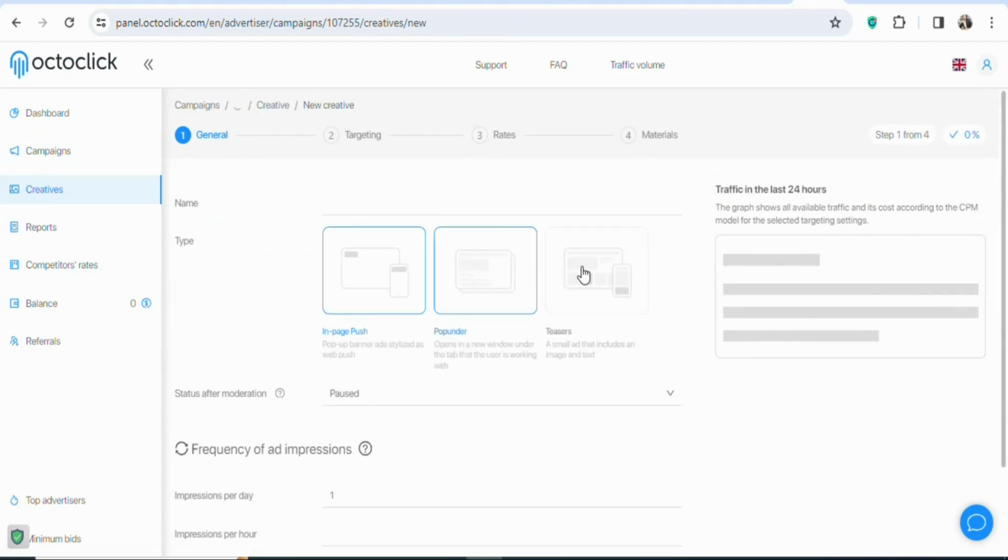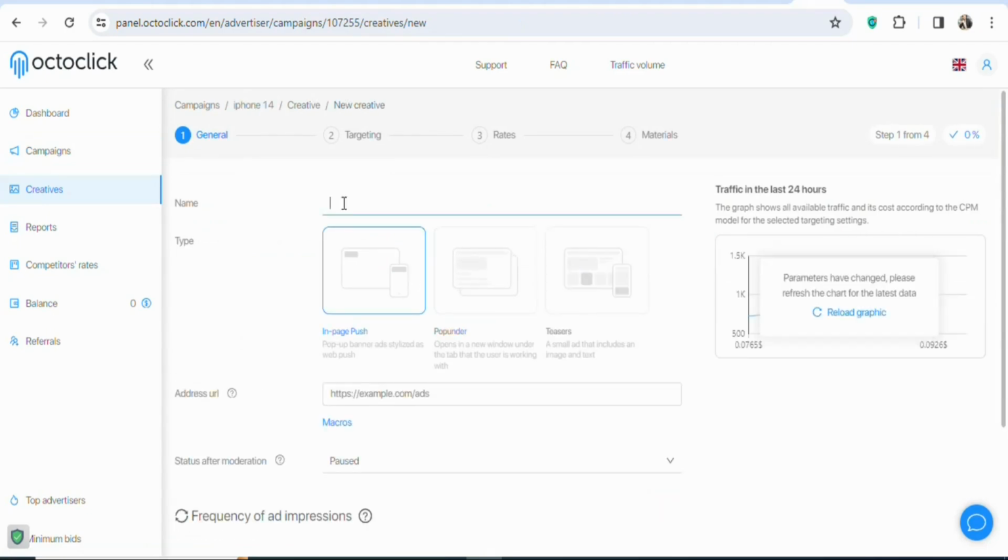Once you click on it, you are going to see a page like this. You can see you have to type a name of your ad here, so type iPhone 14. Once that is done, you're going to select your ad format. You can see in-page push, pop under, teasers. Any of them that you want, you can select. In this case, you are going to select in-page push, so select that.